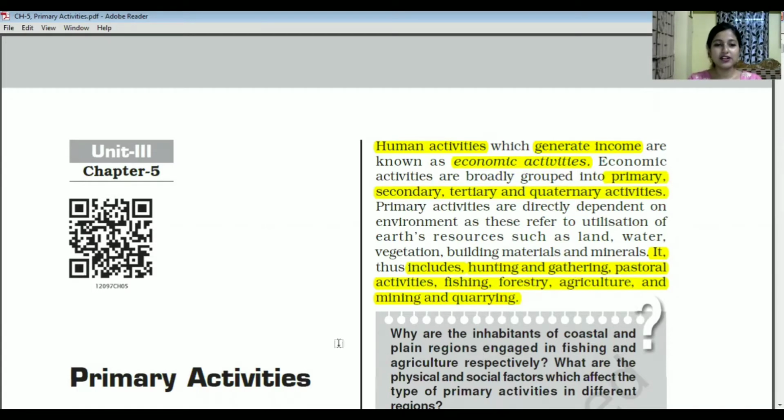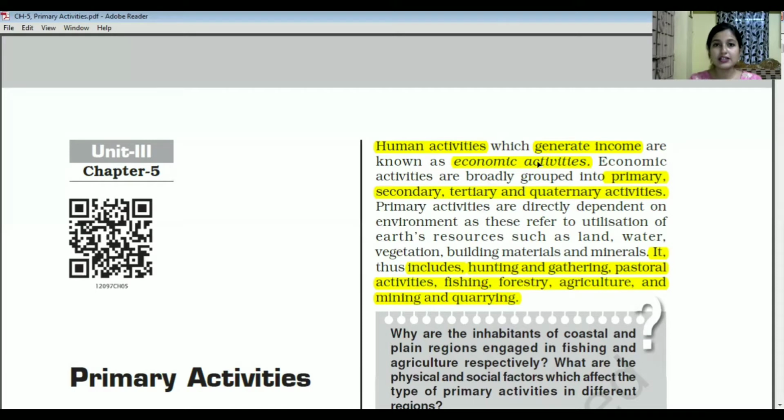In this chapter on primary activities, the very first line discusses economic activities. So first, let's know what we mean by economic activities. All kinds of human activities which generate income are known as economic activities.